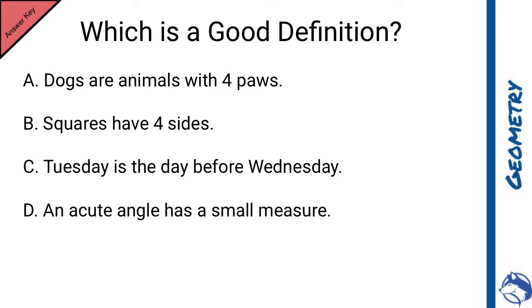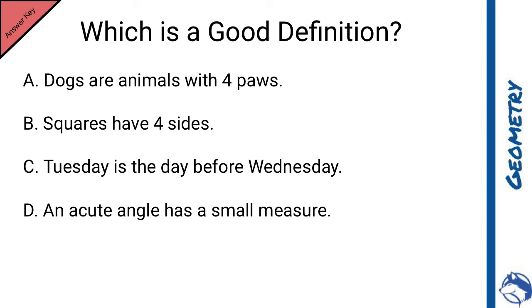All right, so to talk about which one is a good definition here, you kind of got to think of all these different pieces, those three things. Is it precise? Is it reversible? And is it already a clearly understood thing?